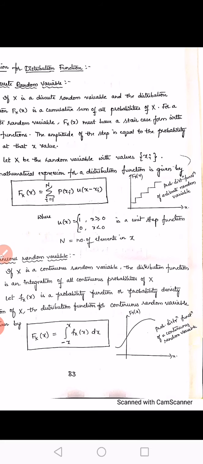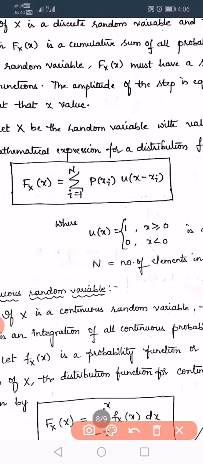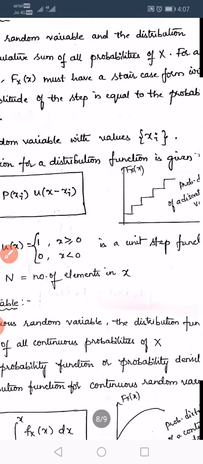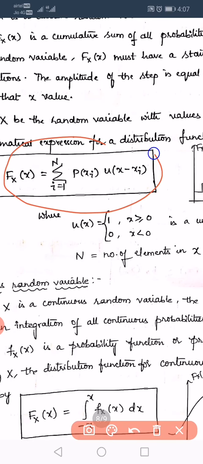The mathematical expression of a discrete distribution function is shown here. Fx of x equal to summation of i equal to 1 to n of the probability p of xi and the unit step signal u of x minus xi, that means a unit step signal at different values of xi. i represents 1 to n, where n represents the number of elements in x. So this is the mathematical expression for the discrete probability distribution function.